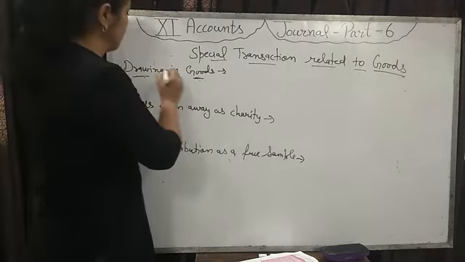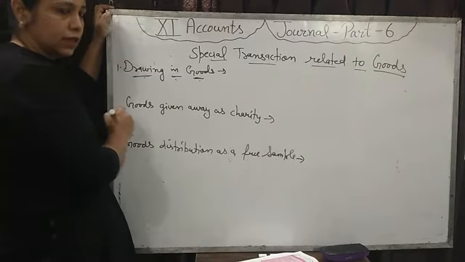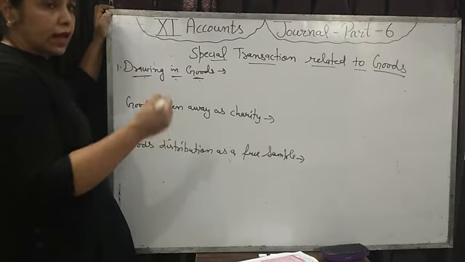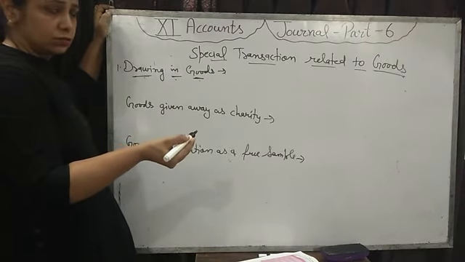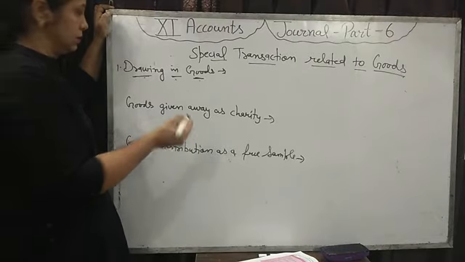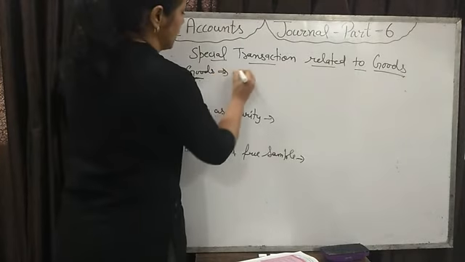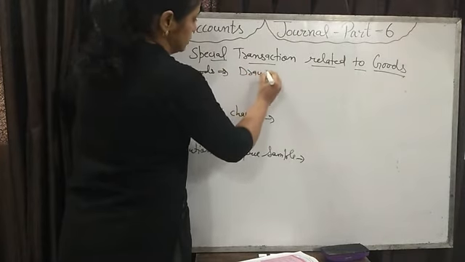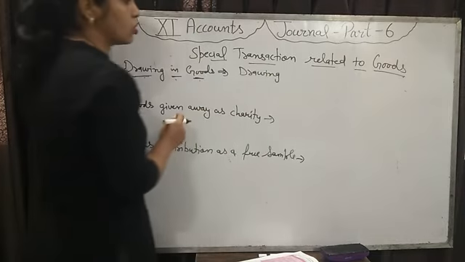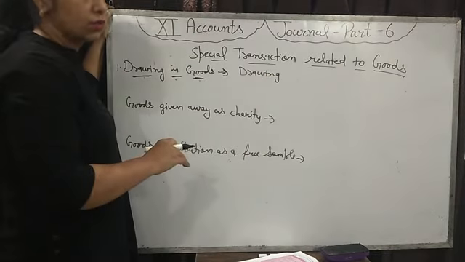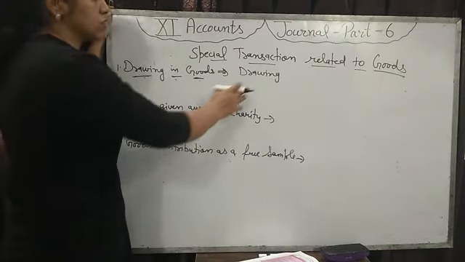Then which entry will be passed? It's drawing. Then the businessman will not pay cash to the business for that goods. He will not pay, right? So it's known as drawing. When any businessman withdraws cash or goods from the business for his personal use, it is known as drawing.